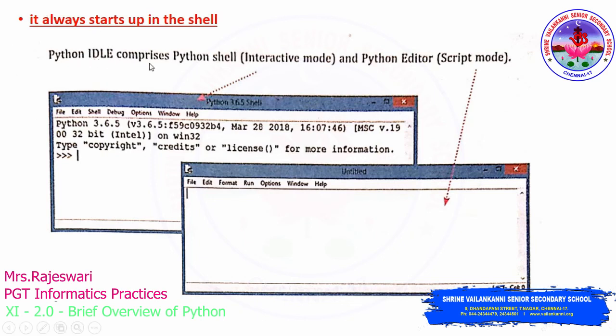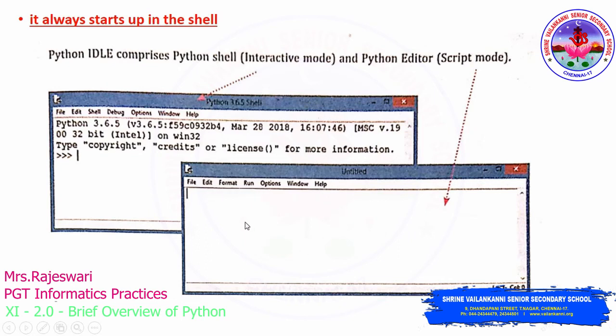Python IDLE is the software, the environment where Python works, and it comprises the Python shell as well as the Python editor. This Python shell window will look like this. It is also called interactive mode, and this Python editor, which is also called script mode, will look like this, much similar to the notepad if you see.